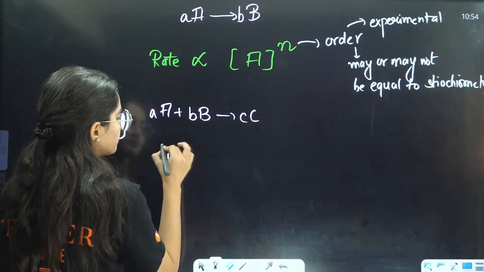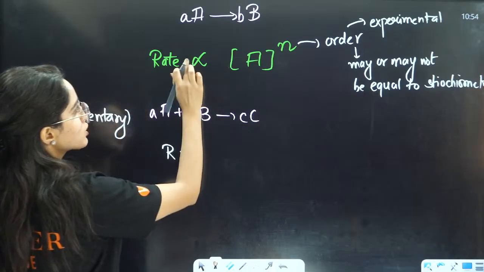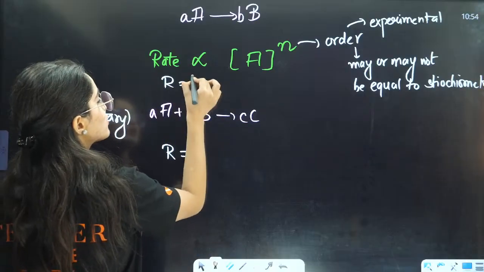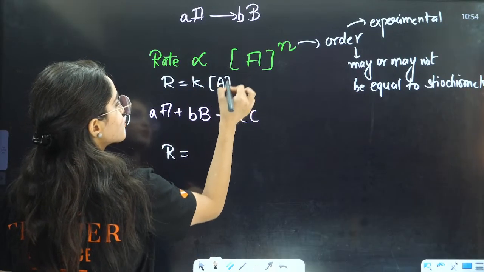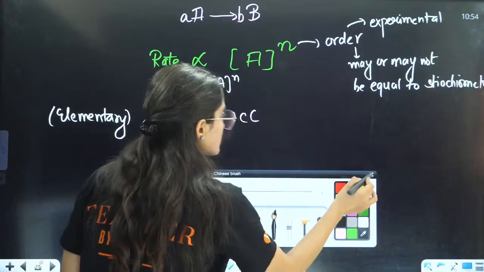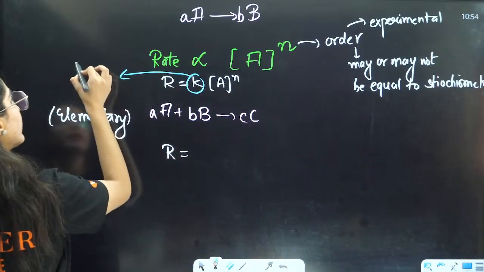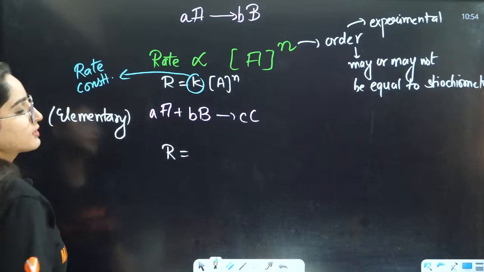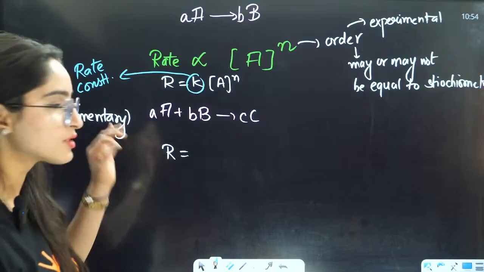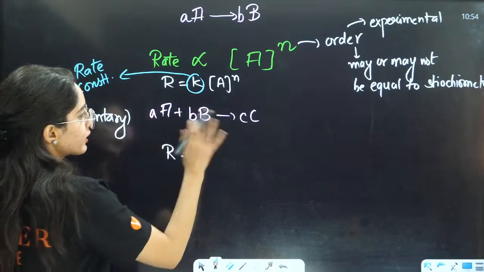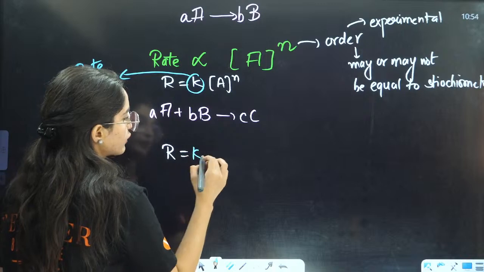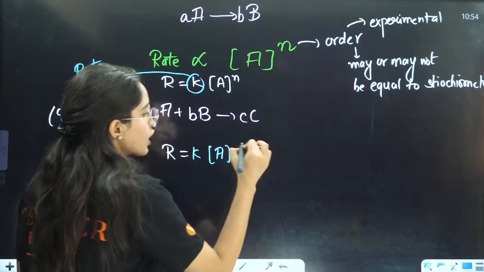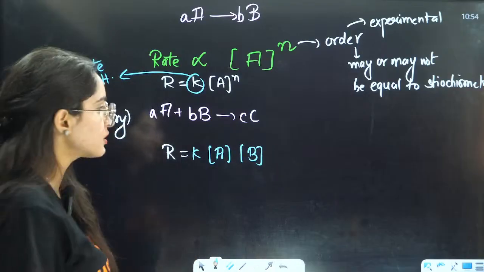So here the rate is equal to k, the rate constant, multiplied by the reactants raised to some power, and this is your products, because this is an elementary reaction.